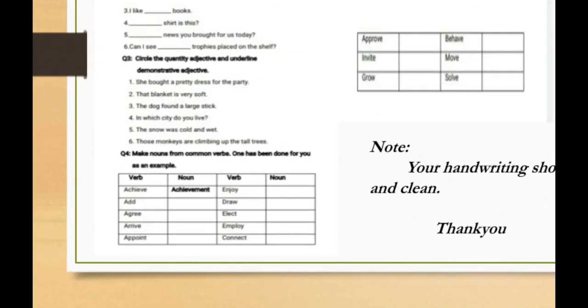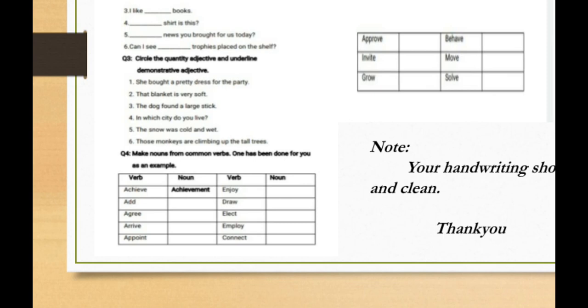Circle the quality adjective and quantity and underline demonstrative adjective. Okay students, you will circle which adjectives are quantity adjectives, and you will underline the demonstrative adjectives.